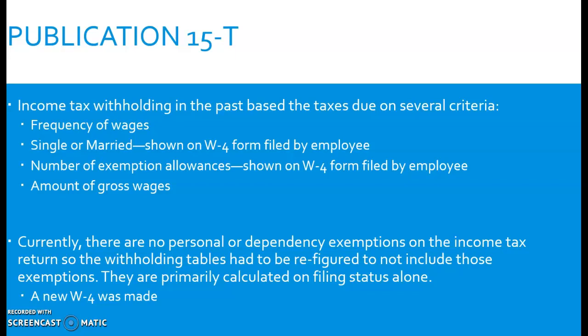All of that was the criteria we needed to figure out how much income tax was withheld. Now, currently, on the income tax return, there are no personal or dependency exemptions like there used to be. So the withholding tables that used to be figured on these allowances had to be refigured to not include those exemption allowances. They're primarily calculated on filing status alone.